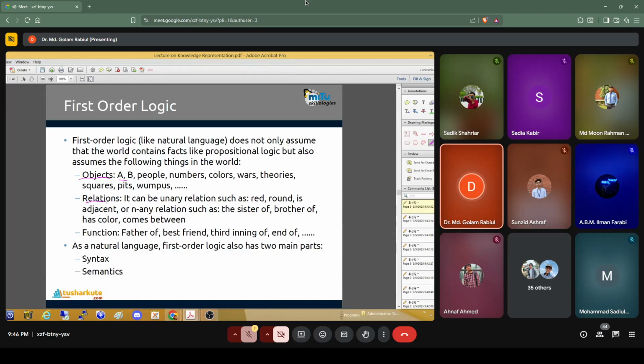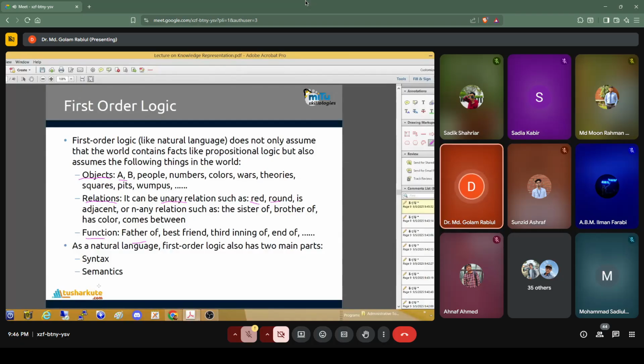And in first order logic, we can have the relations also. That means the relations can be unary, that is, if the color is red, round, the brother of, sister of, those kinds of relations. And also the functions, like the father of, best friend. So we can represent first order logic using those functions also.